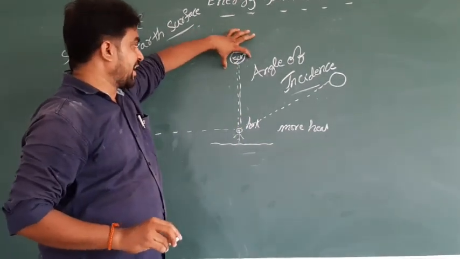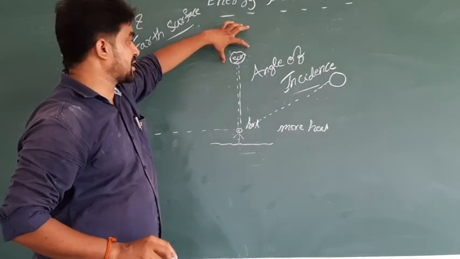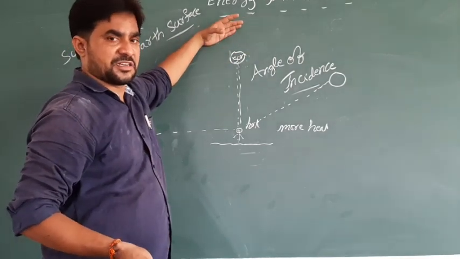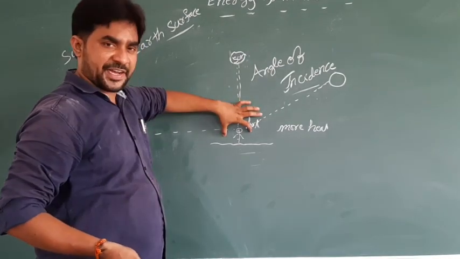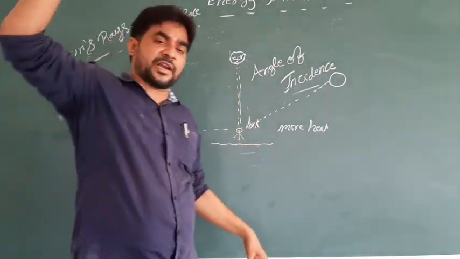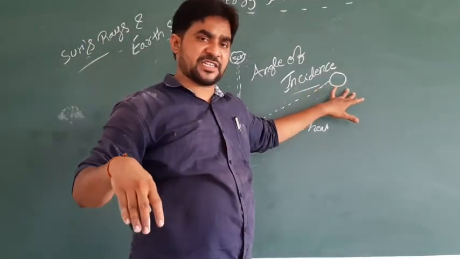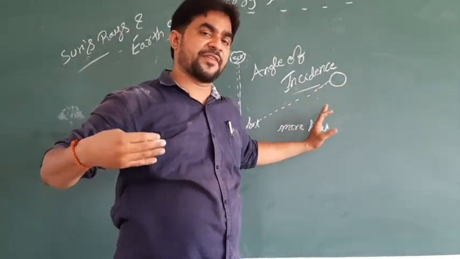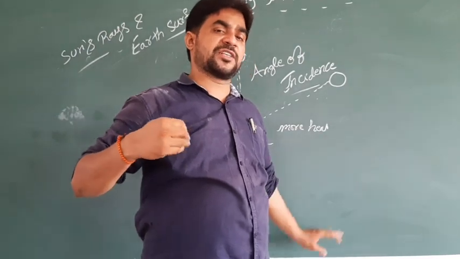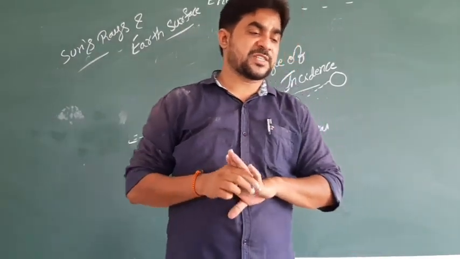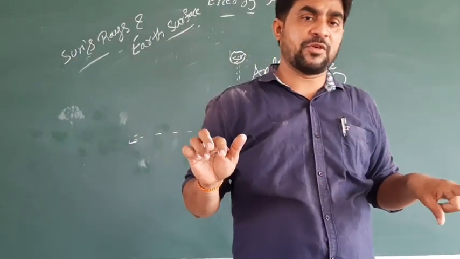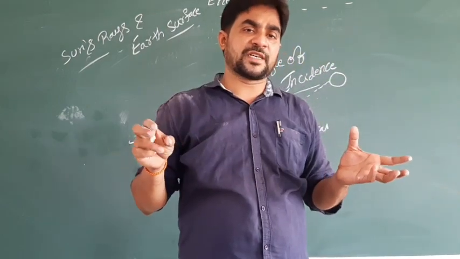Imagine that if the rays of the sun are exactly at 90 degrees, they feel very high temperatures, because the rays of the sun fall very straight. If it goes to other directions, we cannot feel as much, and we cannot get as many rays.